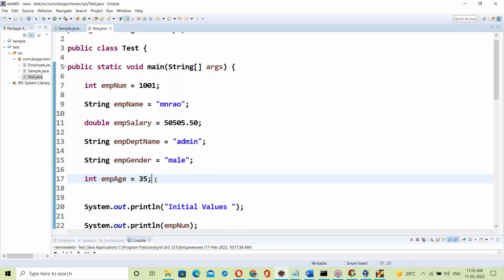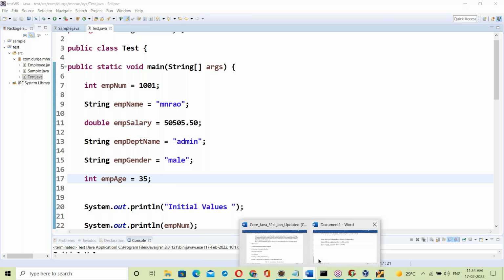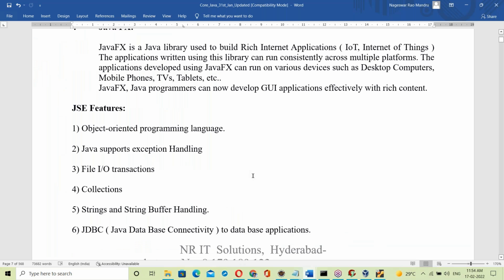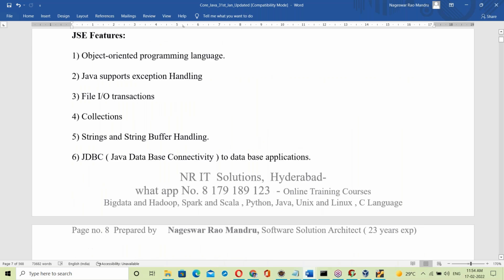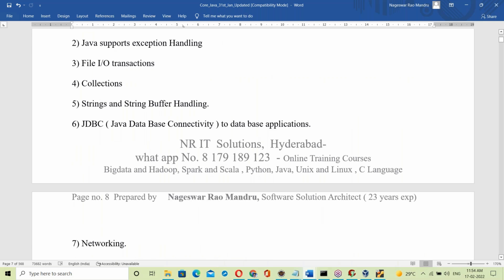I think you guys wondered how I started the basics from the very beginning, from scratch. What is hardware? What is software? What is an OS? What is an interpreter? What is a compiler? What is an exe file? What is a dot class file? All those basics were explained. So this was the Java introduction, and how Java made us platform independent. Java depends on both a compiler and an interpreter.